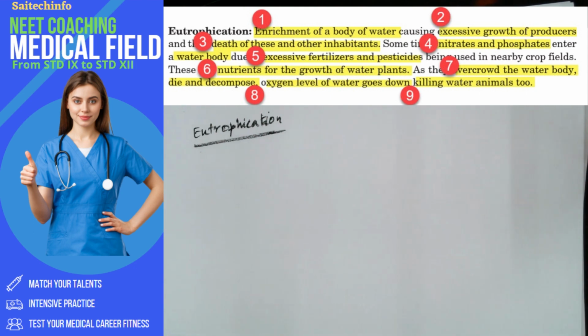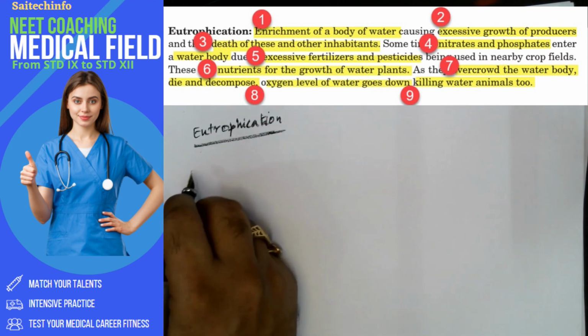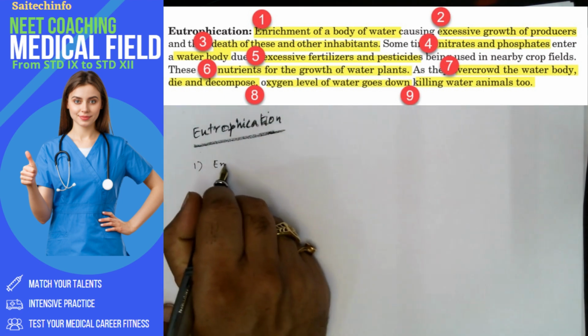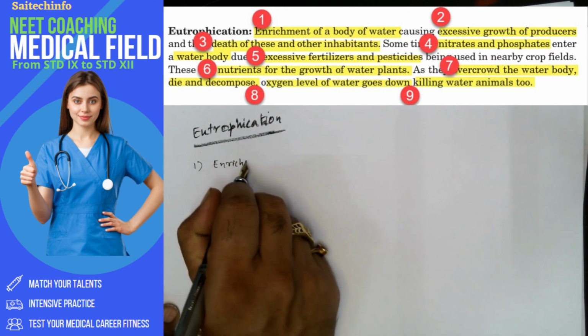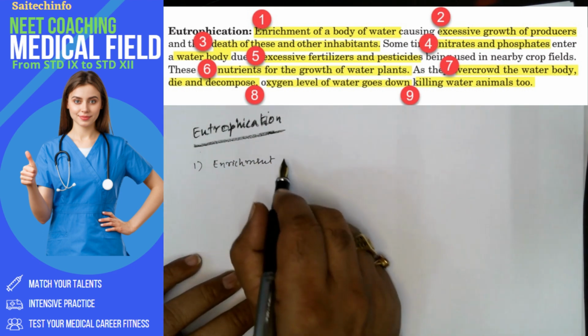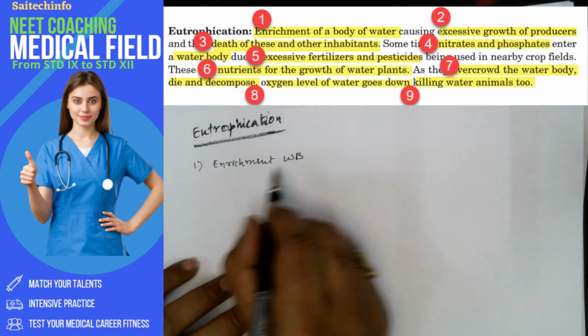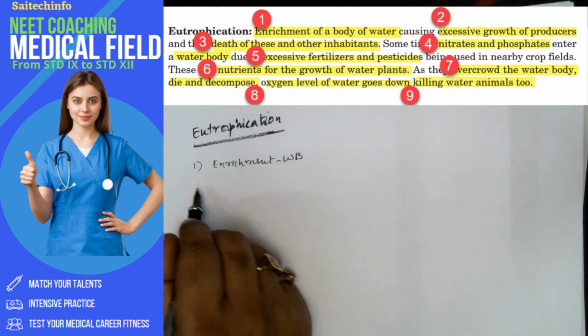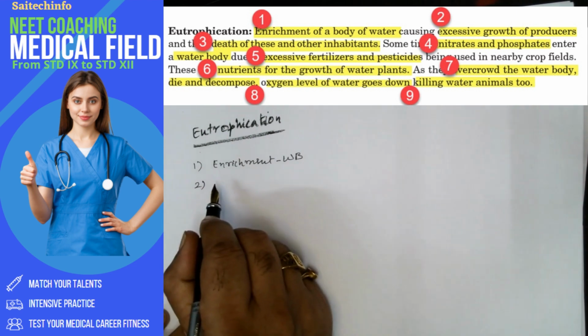concept map. So let me consider the first point: we are talking about the enrichment of water body, is it not? So let me put enrichment. When I say enrichment, that is enrichment of water body. Let me put water body as W, enrichment of water body. What is the second point?